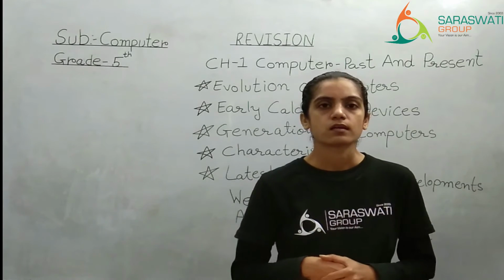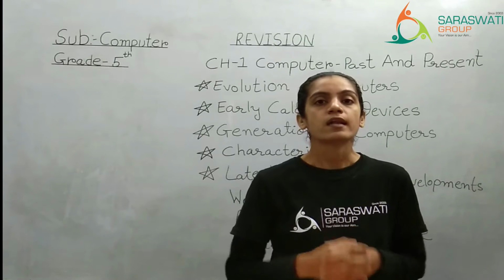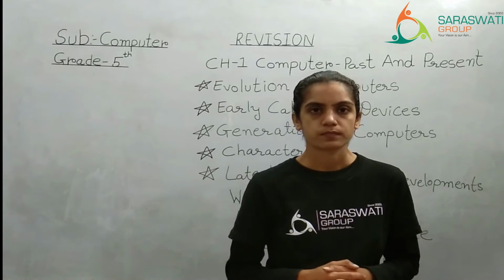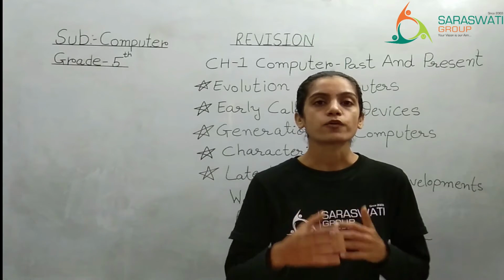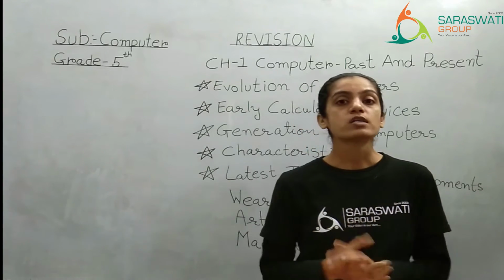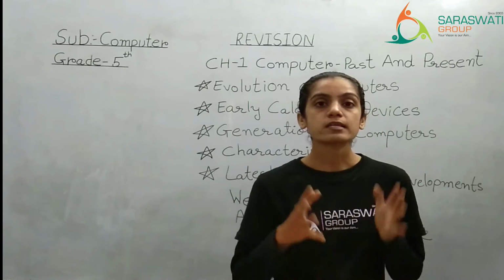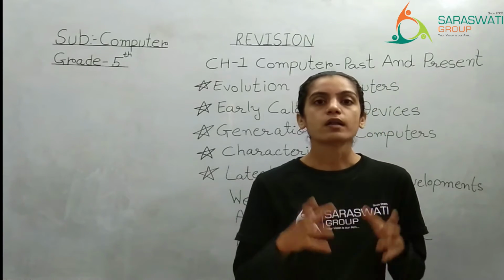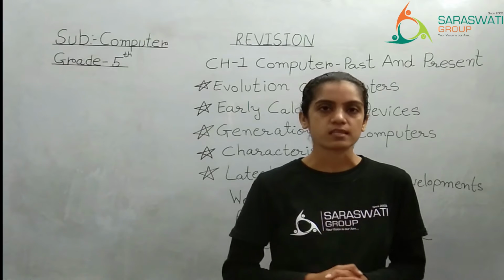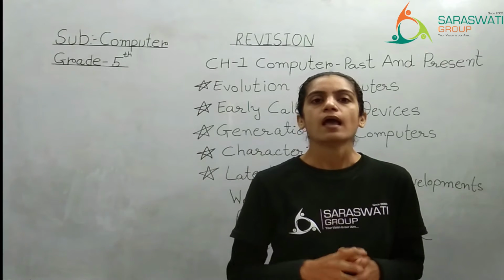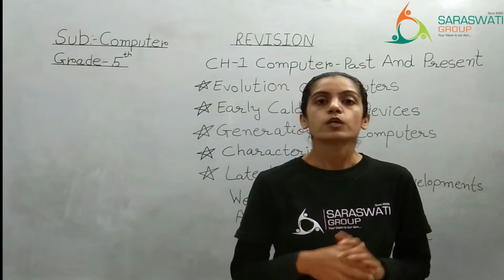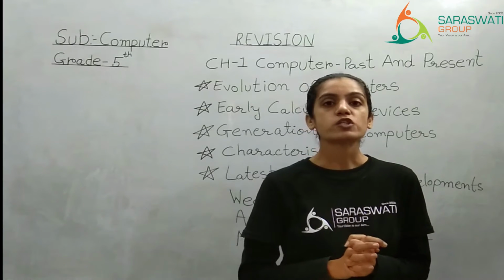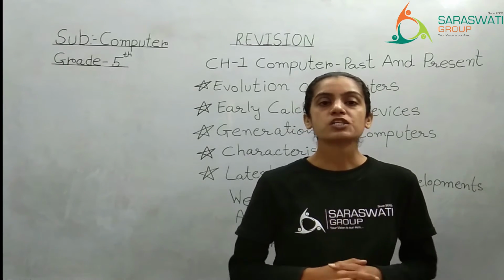After that, the second one is Napier's bones, also known as Napier's rod, which was invented by the Scottish mathematician John Napier in the 1660s. With its help you can perform calculations like multiplication and division.